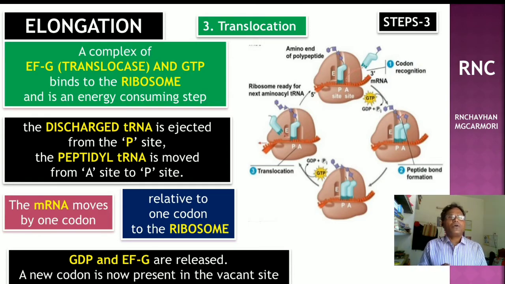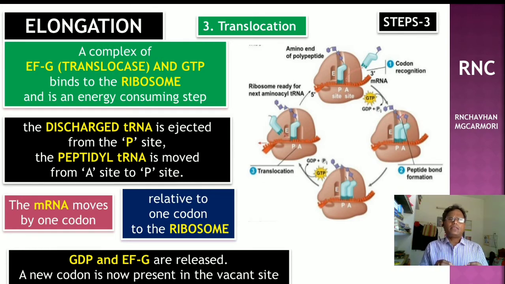A complex of elongation factor G, translocase, and GTP binds to the ribosome, and energy is consumed. This is an energy consuming step. The discharged tRNA is ejected from the P site and the peptidyl tRNA is moved from the A site to the P site. The mRNA moves by one codon relative to the ribosome.